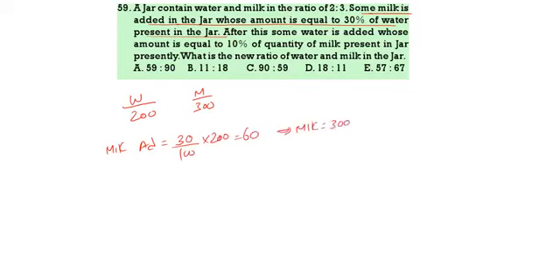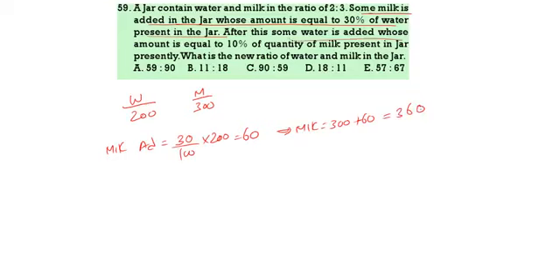A jar contains milk and water in the ratio of 2 is to 3. So let water be 200 and milk be 300. Some milk is added to the jar, equal to 30% of water. What is 30% of 200? That is 60. Now milk is 300 plus 60, that is 360.